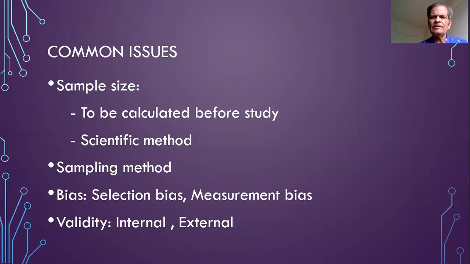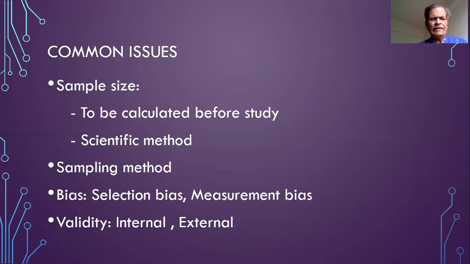Measurement bias is introduced when the measurement methods adopted for the study are not accurate. If the weighing machines are not accurate, if the criteria or the instructions for taking the height are not uniformly followed, then the measurement bias will occur.